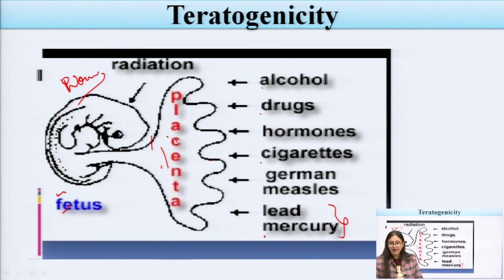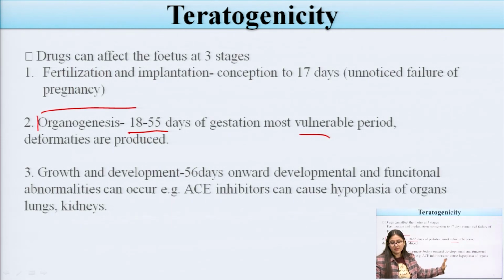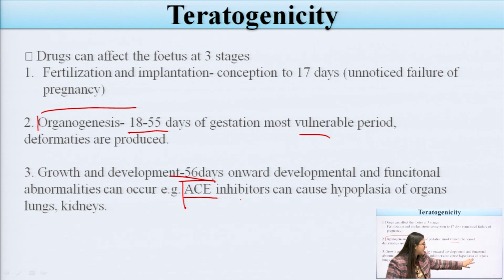If the woman is consuming any of these substances, they may produce deformities in the fetus. The third is the growth and development phase, after 56 days, when proper growth and development can be seen. Onward development and functional abnormalities can occur. For example, ACE inhibitors may produce hypoplasia in organs like the lungs and the kidney of the fetus.